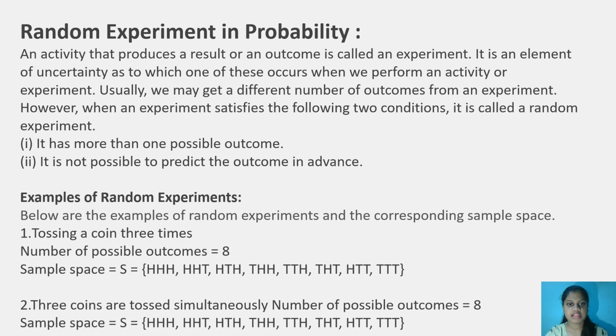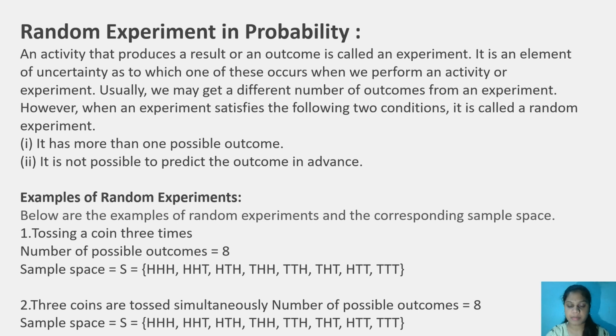However, when an experiment satisfies the following 2 conditions, it is called a random experiment. The conditions are: it has more than one possible outcome. We saw 2 and 4, which are both more than one. And it is not possible to predict the outcome in advance. These are the conditions.